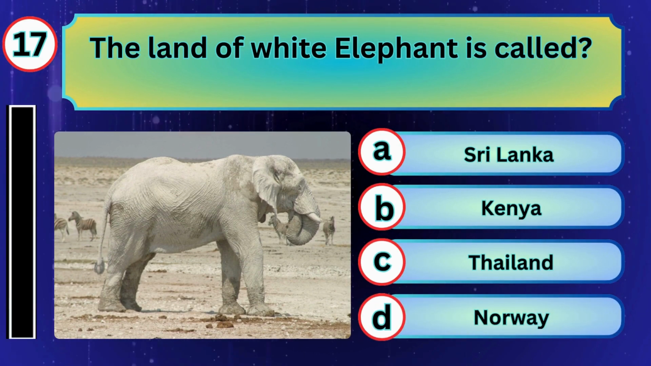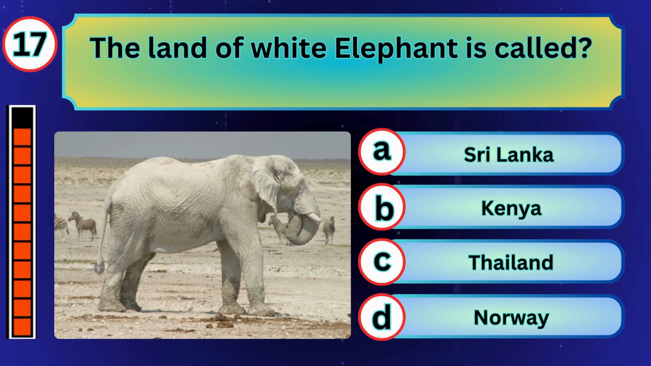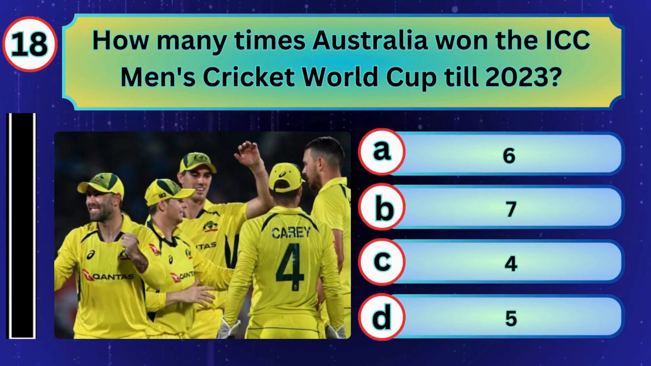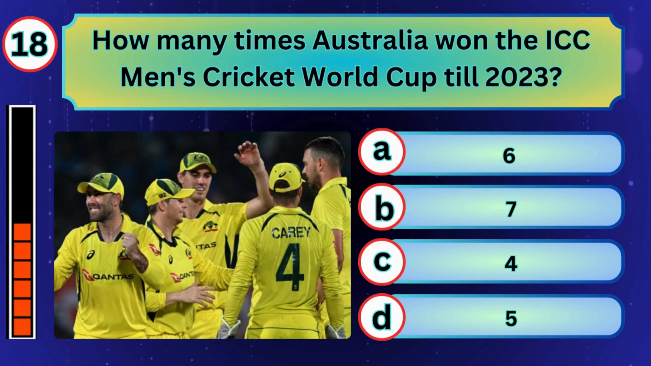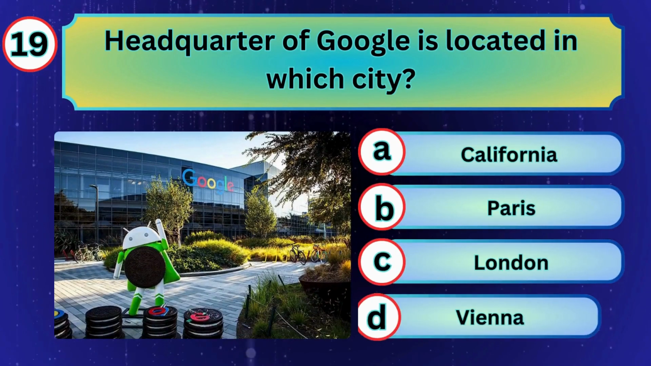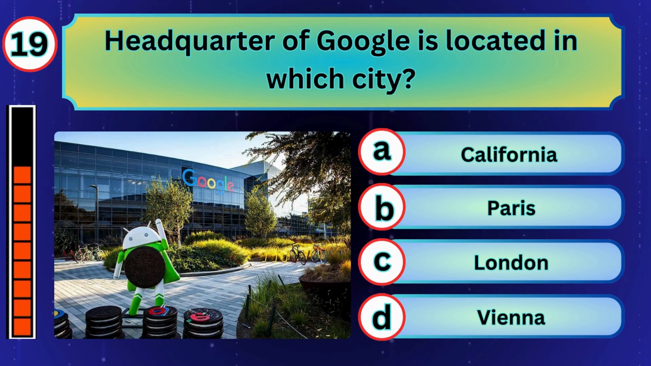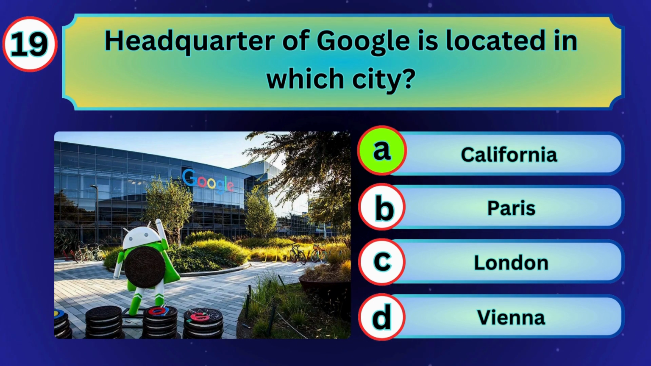The land of white elephant is called Thailand. How many times Australia won the ICC Men's Cricket World Cup till 2023? 6. Headquarters of Google is located in which city? California.